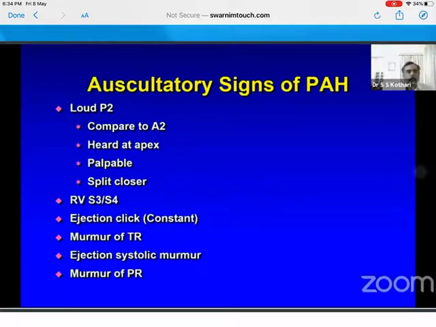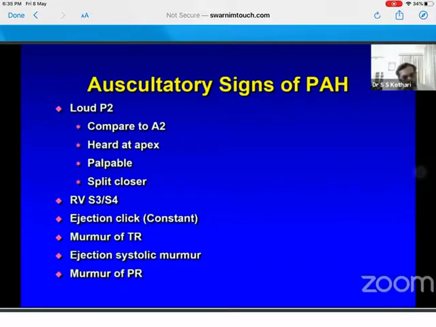Now, what about P2? When you say loud P2, so simply loud P2, when it's compared to A2, it is louder than A2, we say it is loud P2. If it is heard at the apex, certainly it is loud. If it is palpable, it is loud. And normally with the loud P2, the split becomes close. So in a patient of ASD, they had a wide fixed second sound. When they develop PH, the second sound becomes closed and fixed. It is still fixed, but it is closed because the P2 has become closer. The hangout intervals have become smaller. Pulmonary impedance has worsened. So a closed split second sound is a sign of PH.